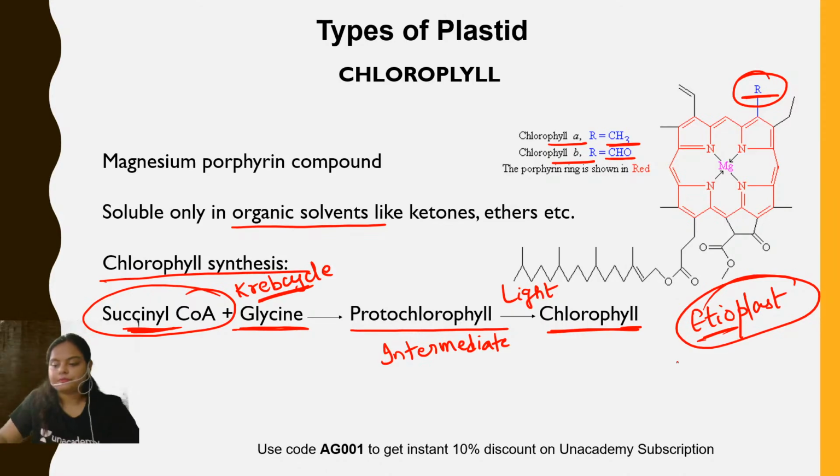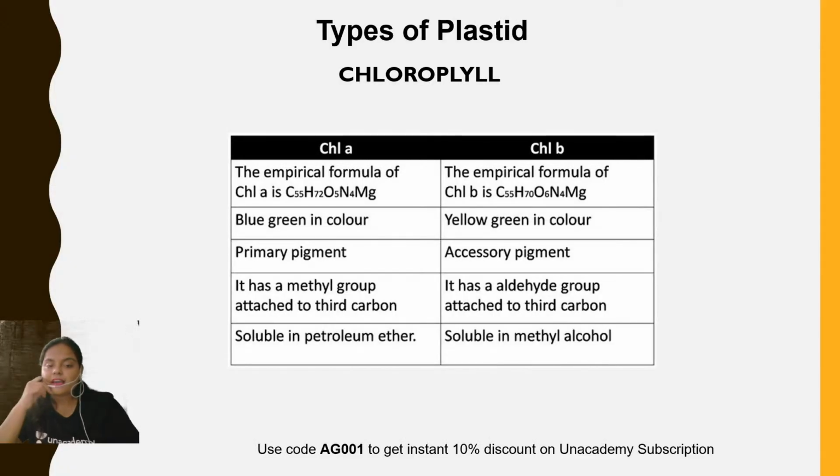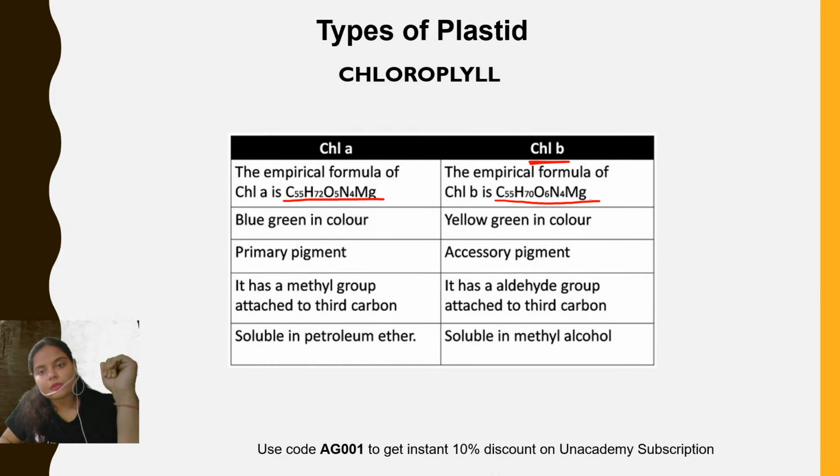Moving ahead, I have included certain differences between chlorophyll A and chlorophyll B because it is an important point. You will again be studying these in the photosynthesis chapter, but since it is important, I have included it here also. The general empirical formula of chlorophyll A is C55H72O5N4Mg. But in case of chlorophyll B, an extra oxygen is present in the aldehydic group, so the formula has changed. Now it has become C55H70O6N4Mg. When you separate both these chlorophyll molecules with the help of a technique which is paper chromatography.